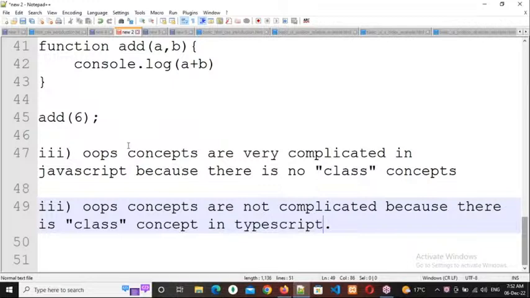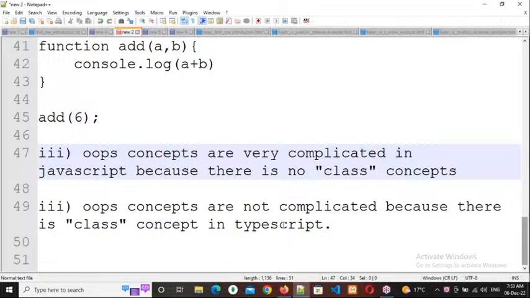Since there is no class concept in JavaScript, everything we need to do with functions. Function in a function, function in another function. One function has to return another function. That output has to be sent to the other function. Finally, it has to return some output. So it will be very, very complicated.